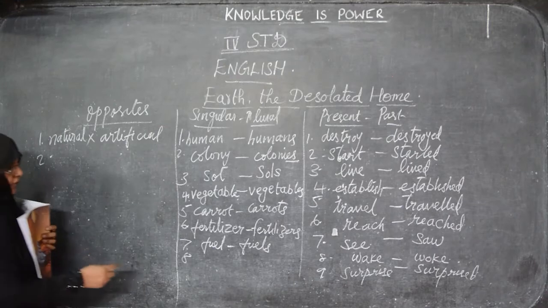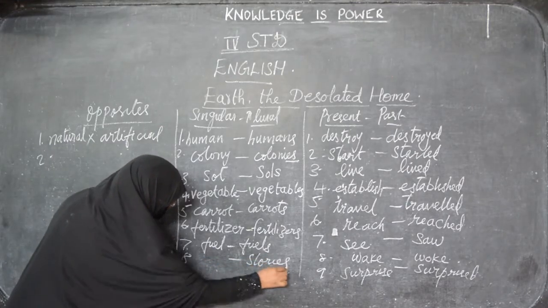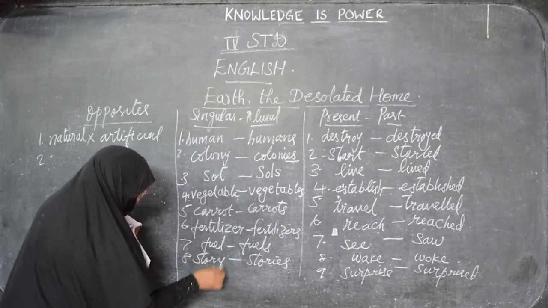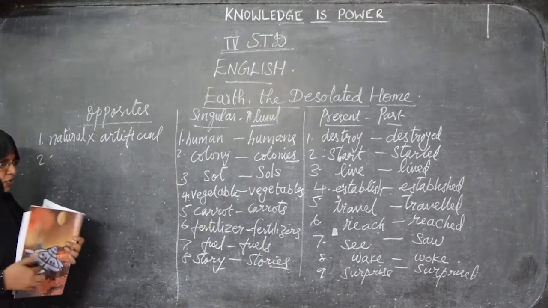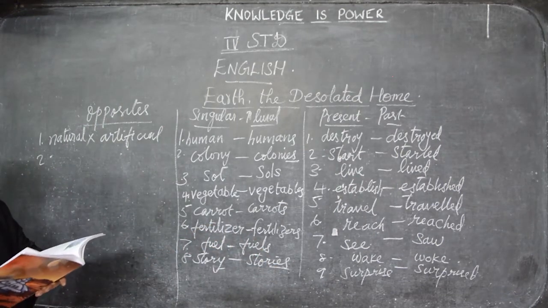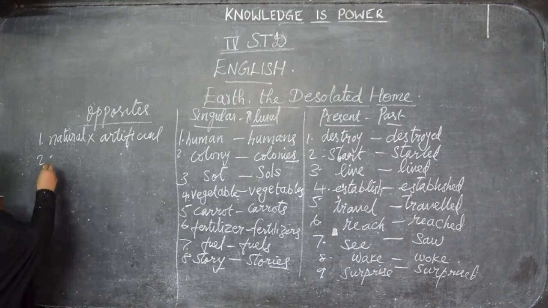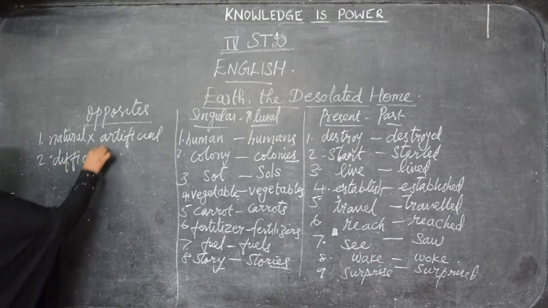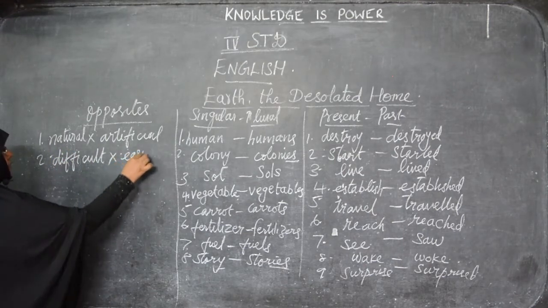Again, stories. Stories comes under plural. The singular of this is story, S-T-O-R-Y. So this Y changes into IES, stories. Now next comes difficult, which comes under opposites. Opposite of this is easy.